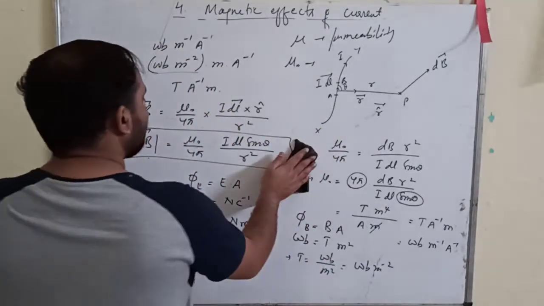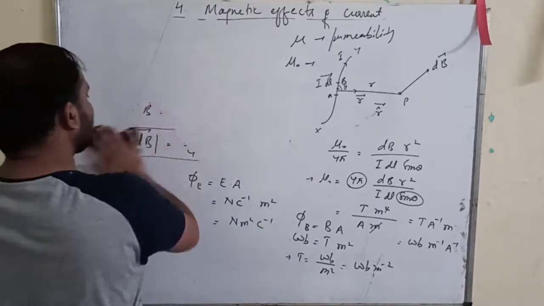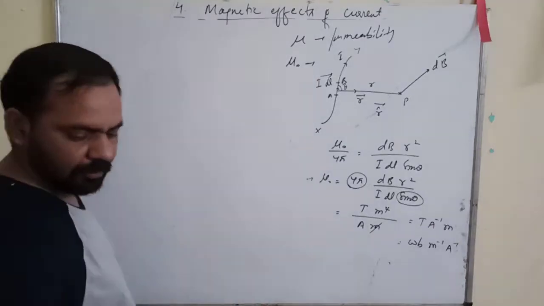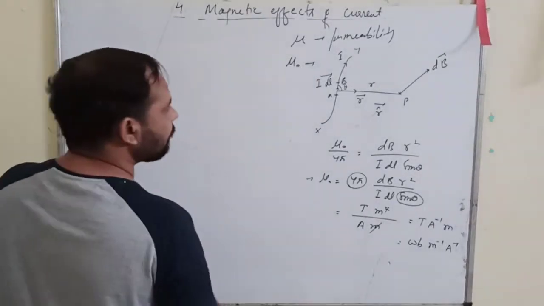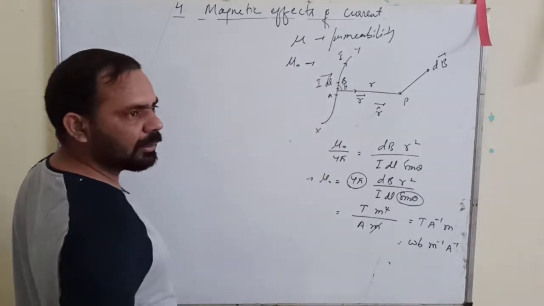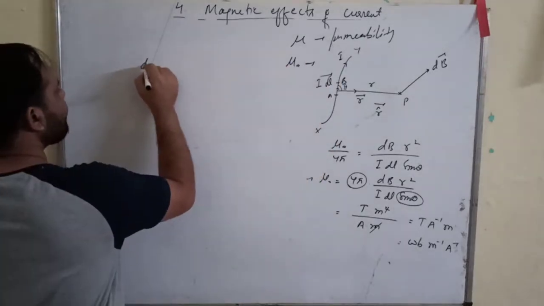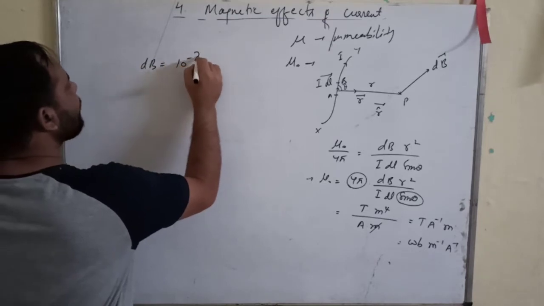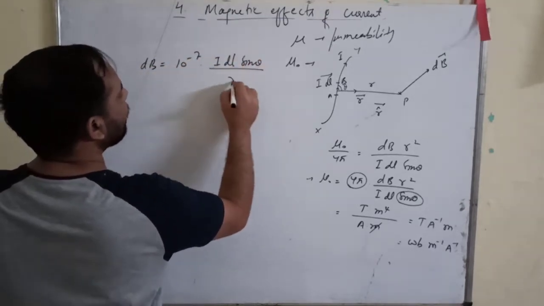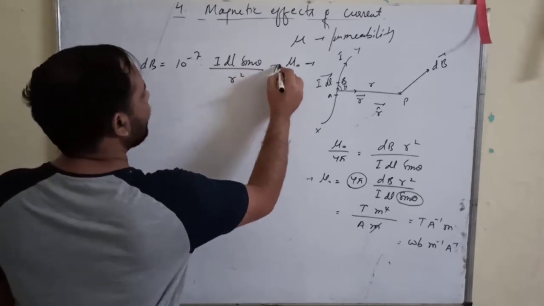Okay, so what we have as the formula finally, if we have used the SI system and the medium is vacuum, then the formula is dB equals 10 raised to power -7 Idl sin theta upon r square Tesla.